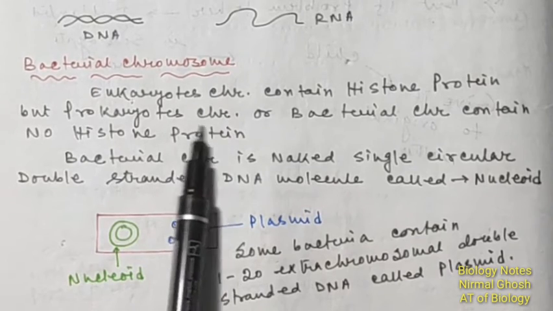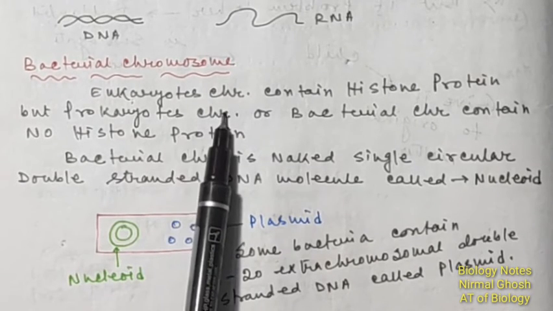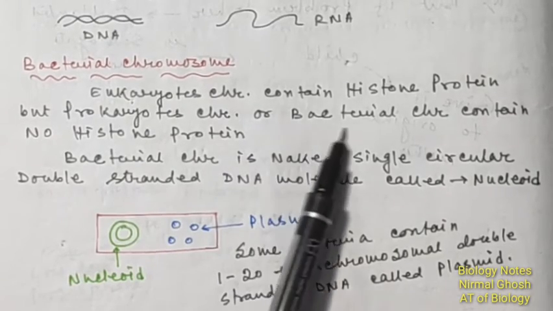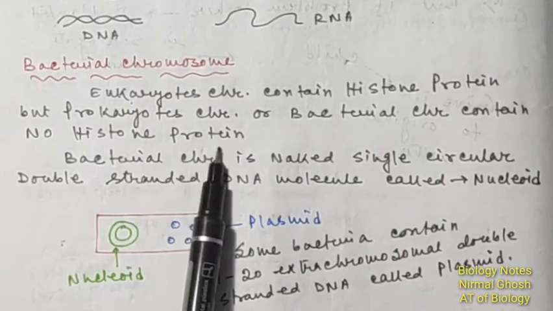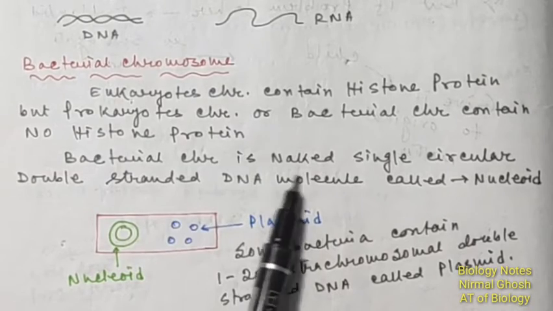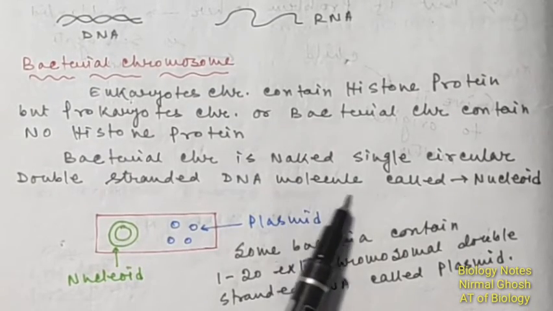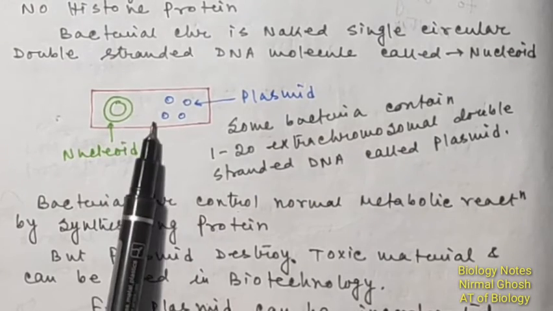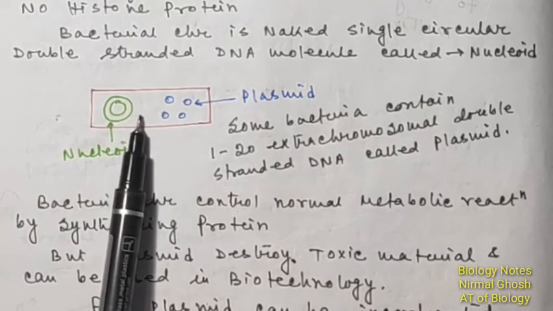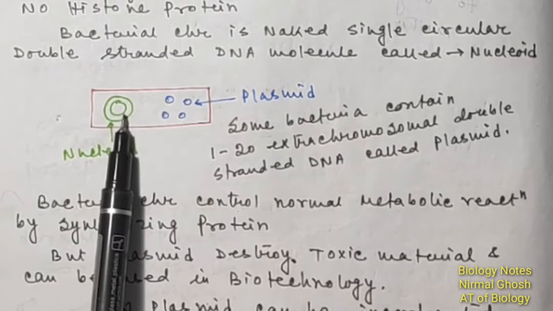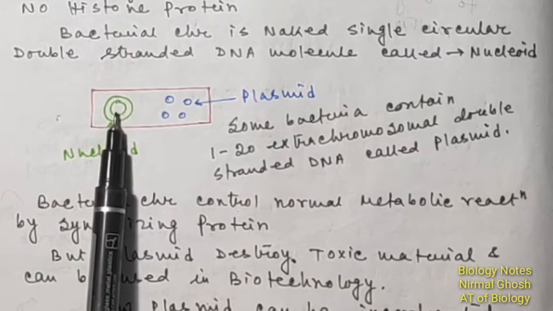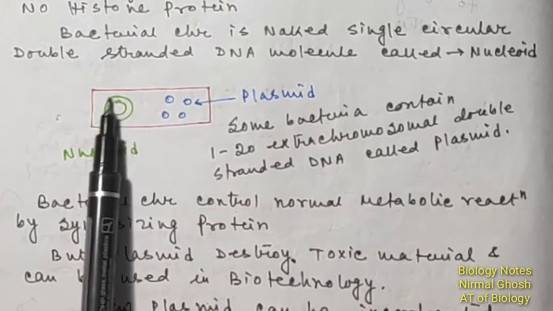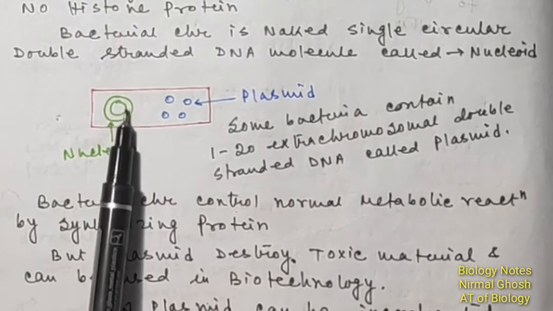And since all of the bacteria are prokaryotic, their chromosome does not contain any histone protein. Bacterial chromosome is a naked, single circular, double-stranded DNA molecule, which is known as the nucleoid. Here you can see a diagram of a bacteria, and this bacteria contains the chromosome, which is double-stranded DNA, and this is naked, that is, this chromosome does not reside in the nucleus.